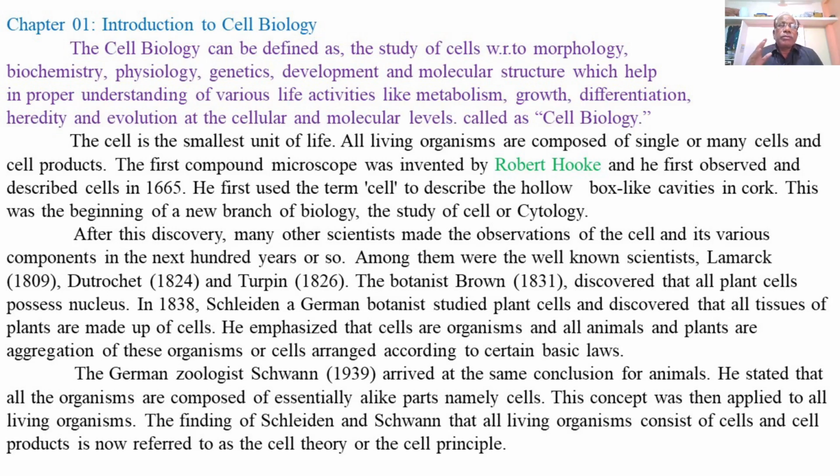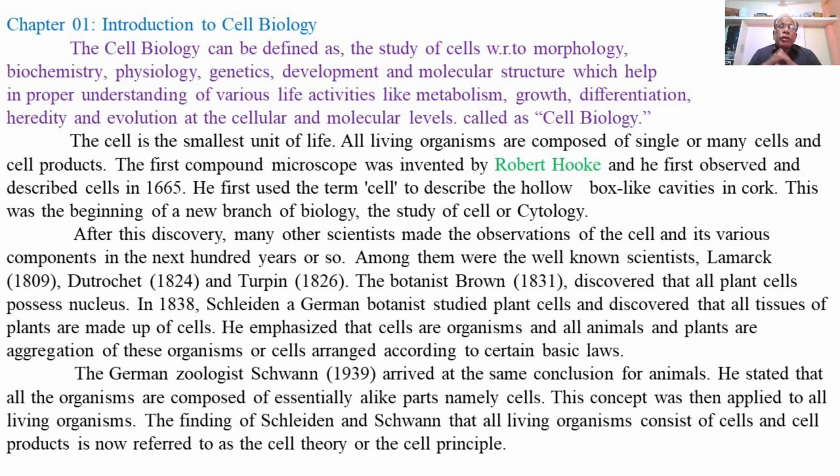So, according to the German zoologist Schwann, animals are also made up of cells, and this concept was then applied to all living organisms.